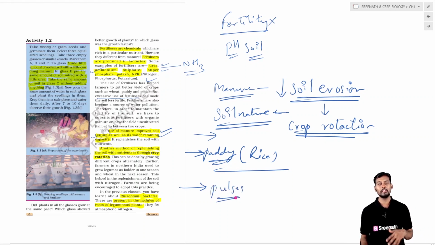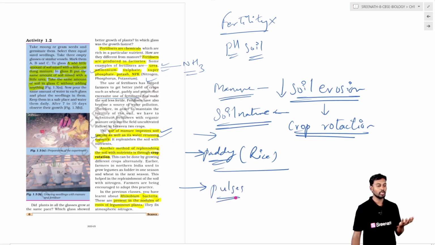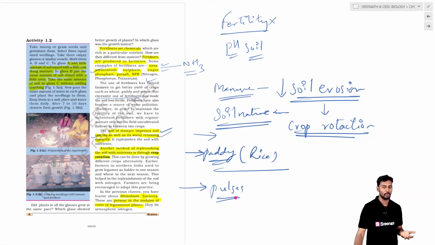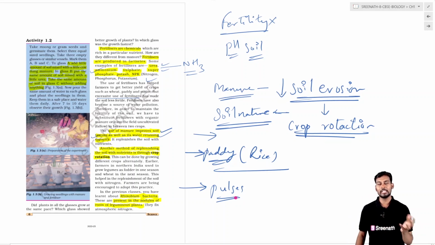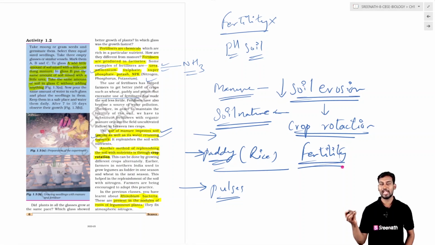Okay, in this manner of alteration in the cropping pattern, basically replacing one crop of one season with another crop in the other season, this will increase the fertility of the soil. The soil is much better when compared to soils which have only a mono kind of plantation.